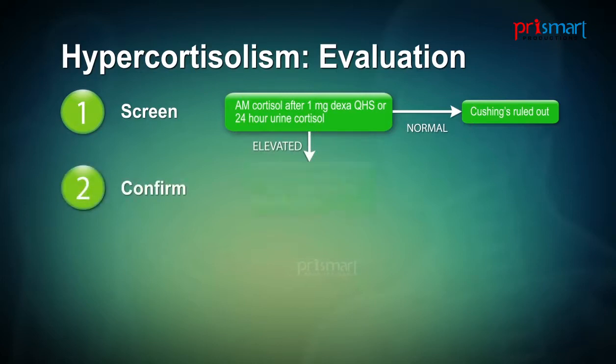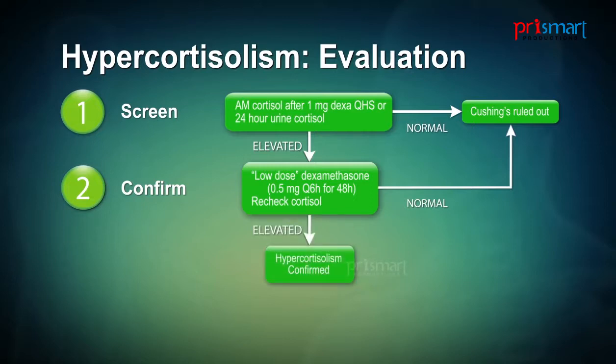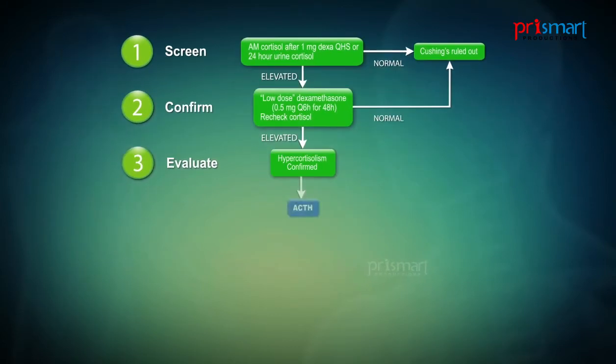and one can do this by administering a low dose of dexamethasone, approximately 0.5 milligrams every 6 hours for 48 hours, and then rechecking the cortisol. If this is in the normal range and suppressed, then one has ruled out Cushing syndrome and one is done. On the other hand, if it's elevated, one has defined Cushing syndrome, and now one needs to evaluate the cause. One does that by checking the ACTH in order to distinguish ACTH-dependent from independent causes.